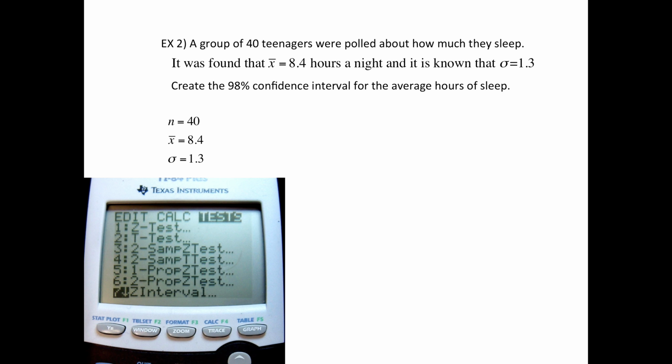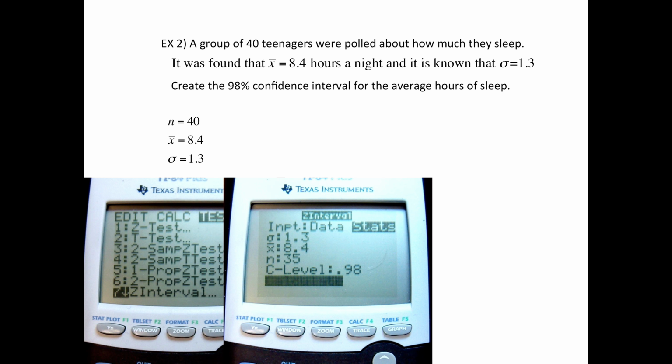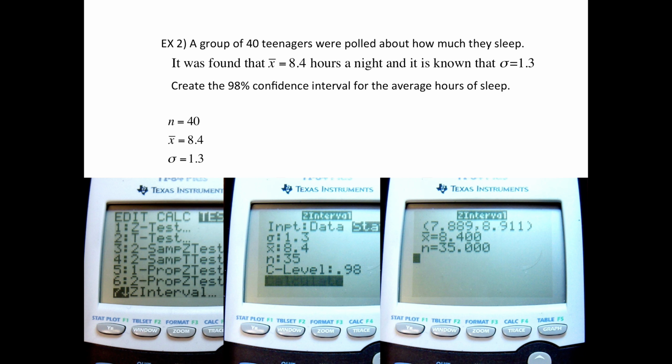So use the stat key to get into this window, move over to tests, and then move down to the 7th one, which is the z interval. And again, we're allowed to use z because this is the sigma. So once you choose the z interval, it's going to look like this. You type in the sample information, double check that I typed everything in correctly, move down to the bottom and press calculate, and there we have it. The interval goes from 7.889 to 8.911 hours per night.